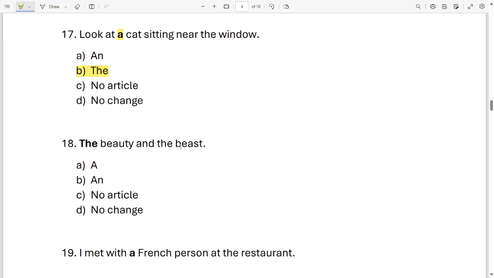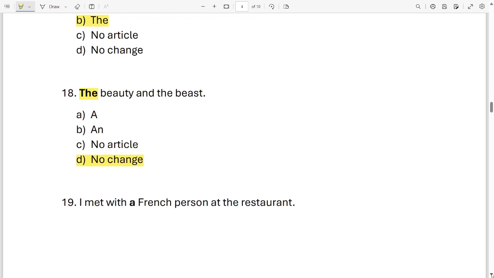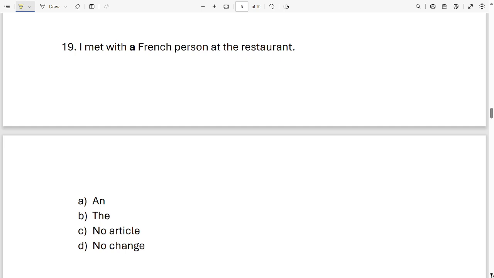The Beauty and the Beast. Here bold letter word is the. So do we need to replace this the? Is it required or is it okay? Or no article is required or no change is required, or do we need to replace it? Which option is correct for 18? For 18, it is no change is required. Option D. The Beauty and the Beast is a perfect sentence. No change is required at all. Okay, moving on to the next sentence.